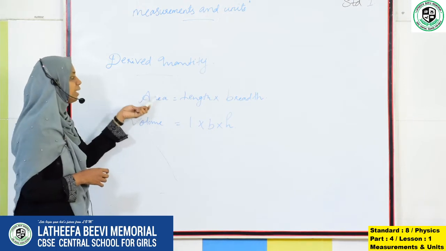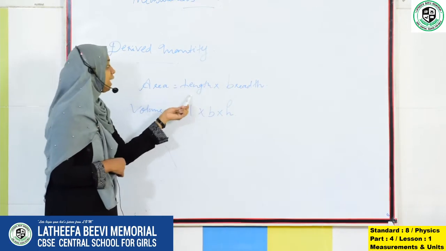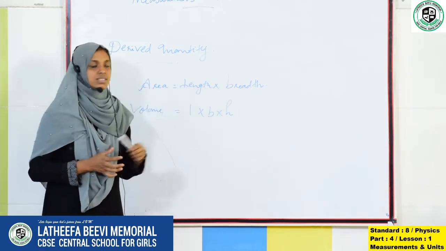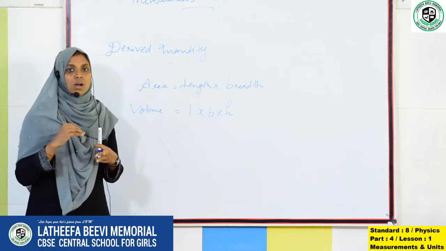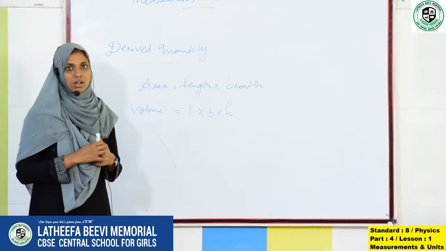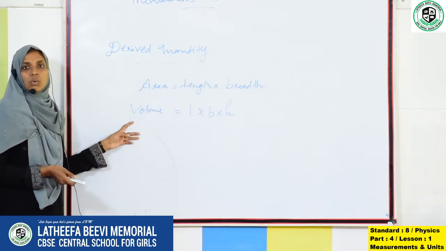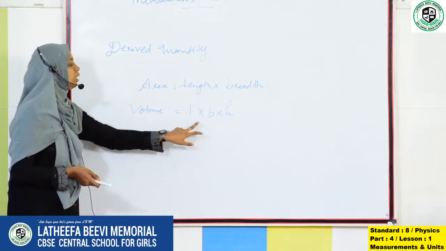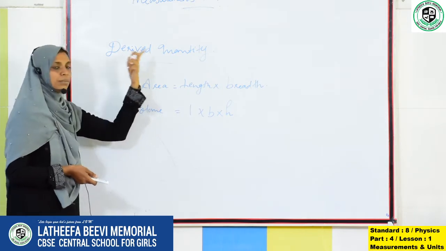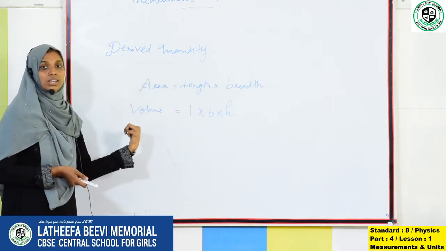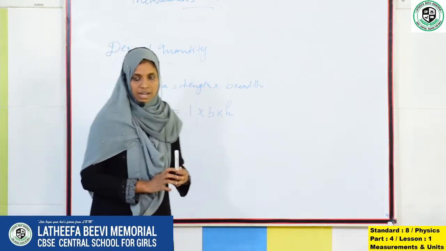How can we get the area? Area is equal to length into breadth. But length and breadth are fundamental quantities. So what is a derived quantity? The quantity which is derived from the fundamental quantities, or is related to the fundamental quantities. There is another example, volume. How can we find the volume? Length into breadth into height. These are fundamental quantities, and volume derived from them is a derived quantity, related to the fundamental quantities.